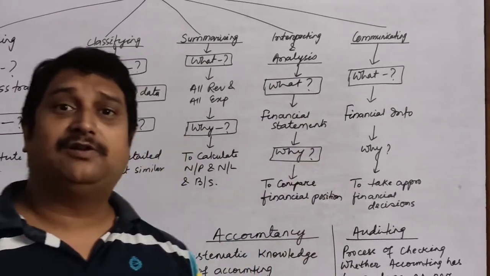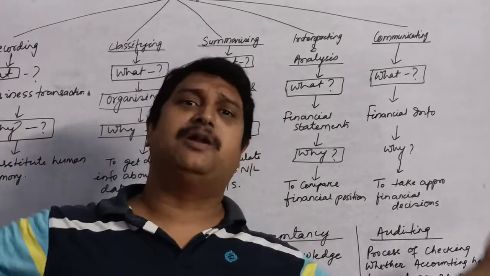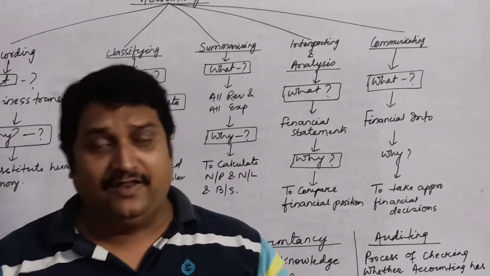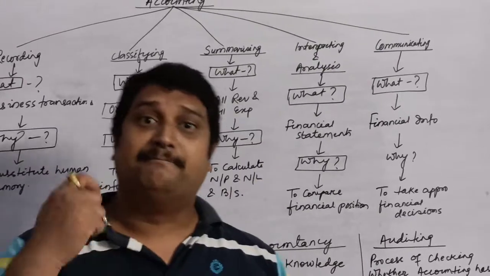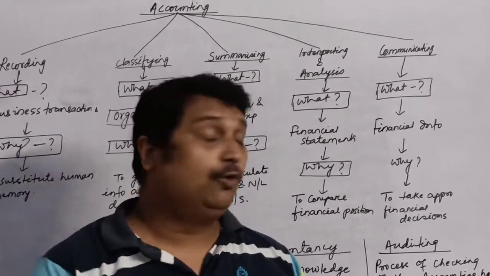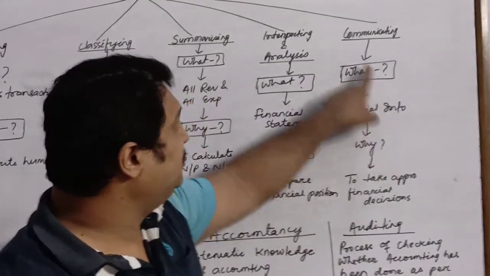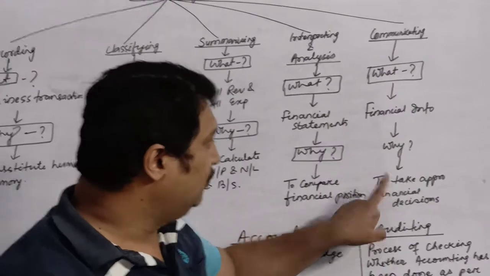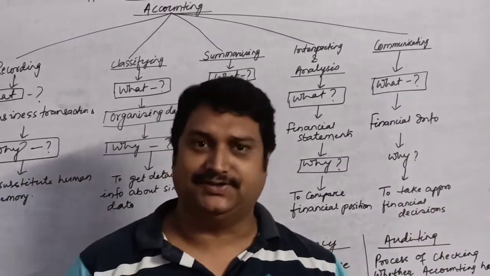Now, as I told you children, today's world is the world of joint stock companies, where there are a large number of people, a large number of shareholders, a large number of owners. So all of them must be informed. So these data have to be communicated. All this financial information needs to be communicated so that people will be able to take appropriate financial decisions.